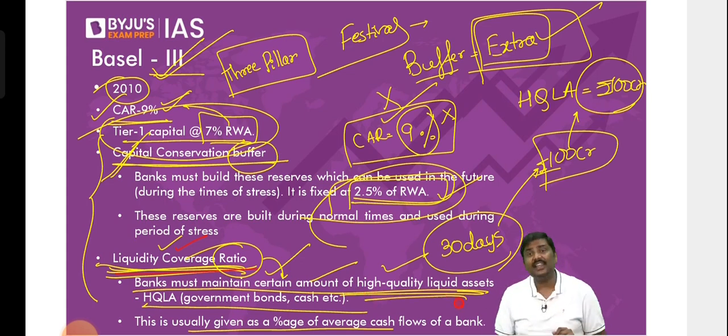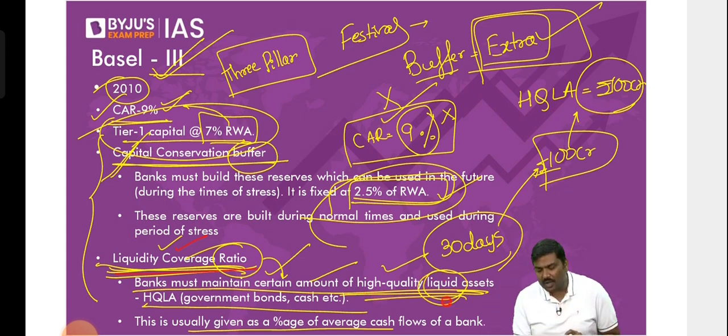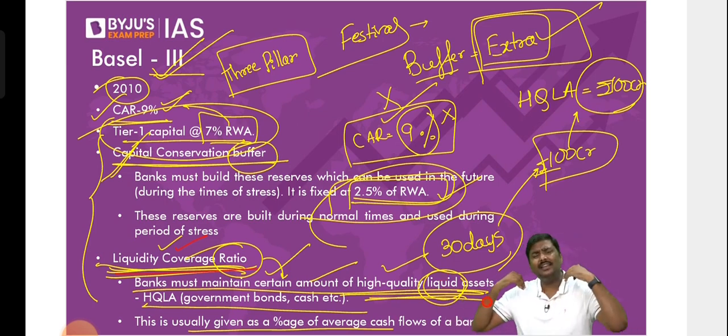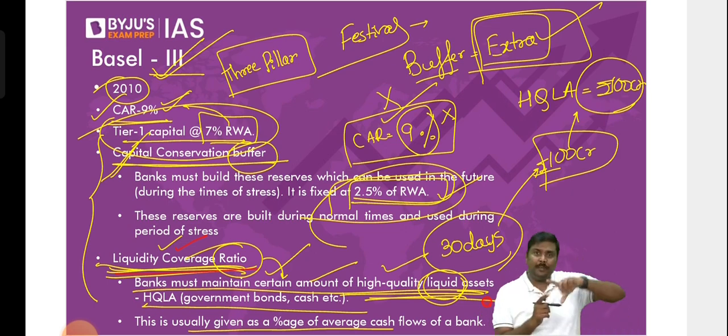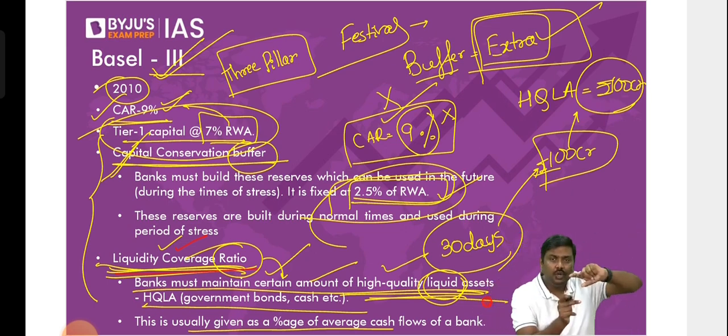What is the reason? Reason is, by nature, these are high quality liquid. Understand my statement here. We have discussed the concept of liquidity already. By nature, these are high quality liquid assets. Means what? You can easily sell them. You can very quickly sell them in the market, collect the money. So that if the people are withdrawing money, the banks should have sufficient cash to allow for the withdrawals.